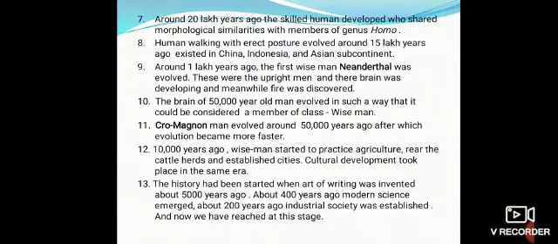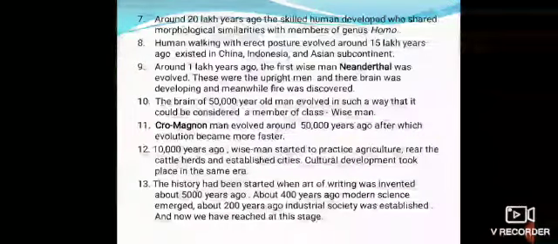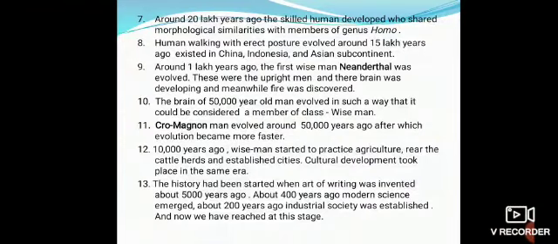These were the upright men and their brain was developing, and meanwhile fire was discovered. 10th point, the brain of the 50,000-year-old man evolved in such a way that it could be considered a member of class wise man. 11th point, Cro-Magnon man evolved around 50,000 years ago, after which evolution became faster. 12th point, 10,000 years ago, wise man started to practice agriculture, rear cattle herds and established cities. Cultural development took place in the same era.